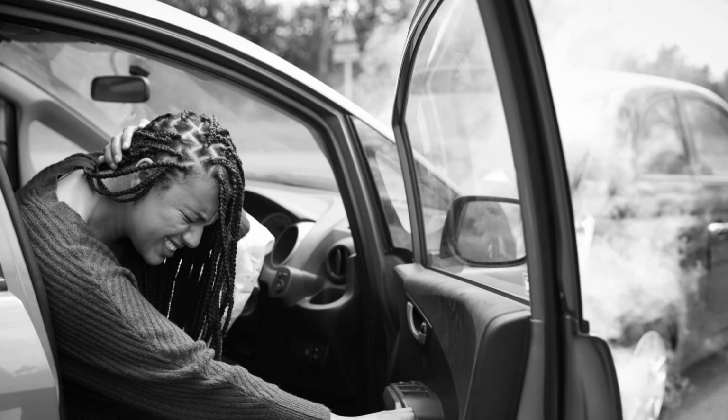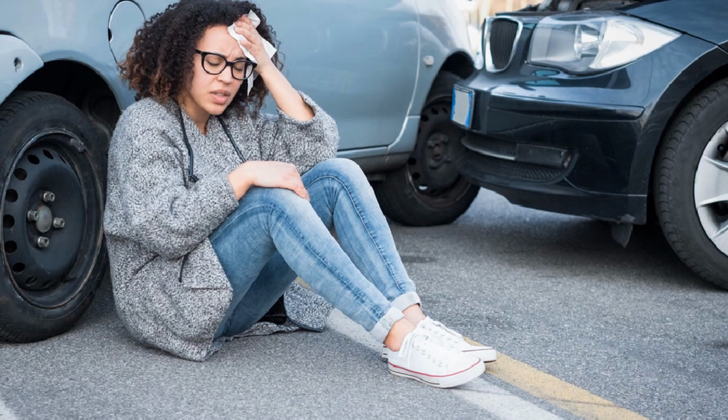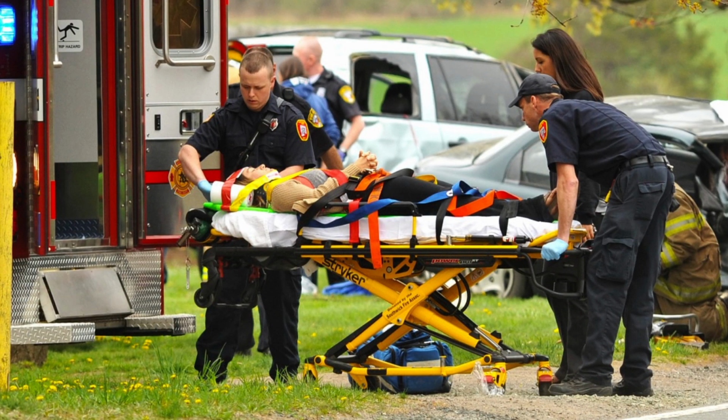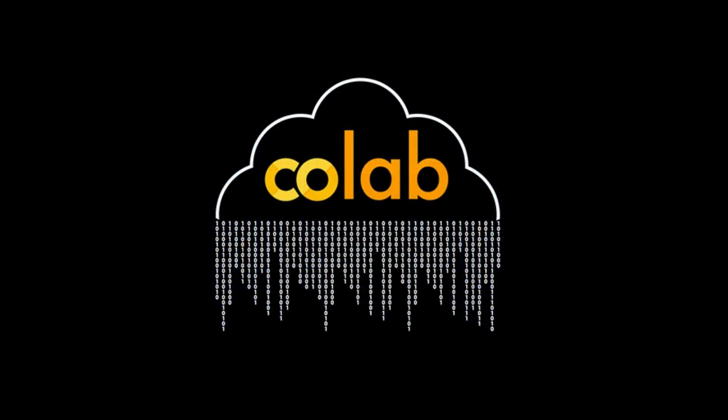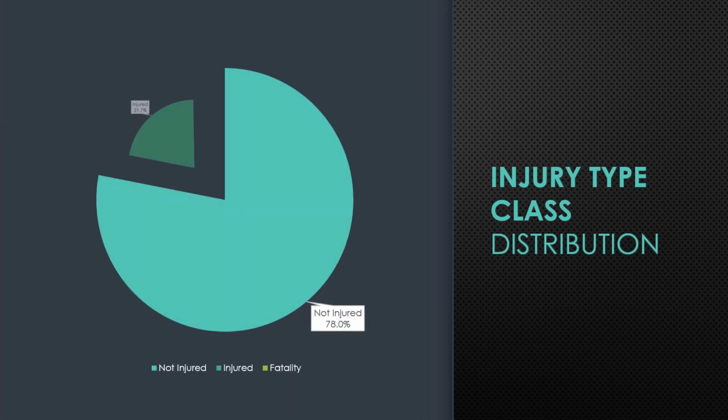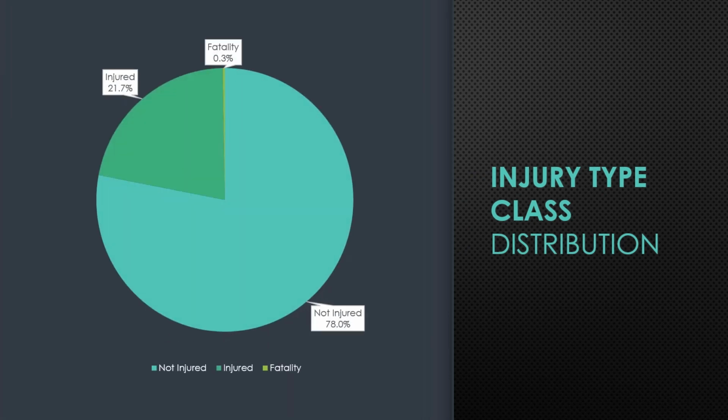Our thinking was that an ambulance should respond to any type of injury because they may be more serious than they appear, and of course any fatalities need an immediate response. This also makes it easier for us to evaluate important features and reduce the number of resources needed to analyze this dataset for quicker predictions. Now we can take a closer look at our injury classes.